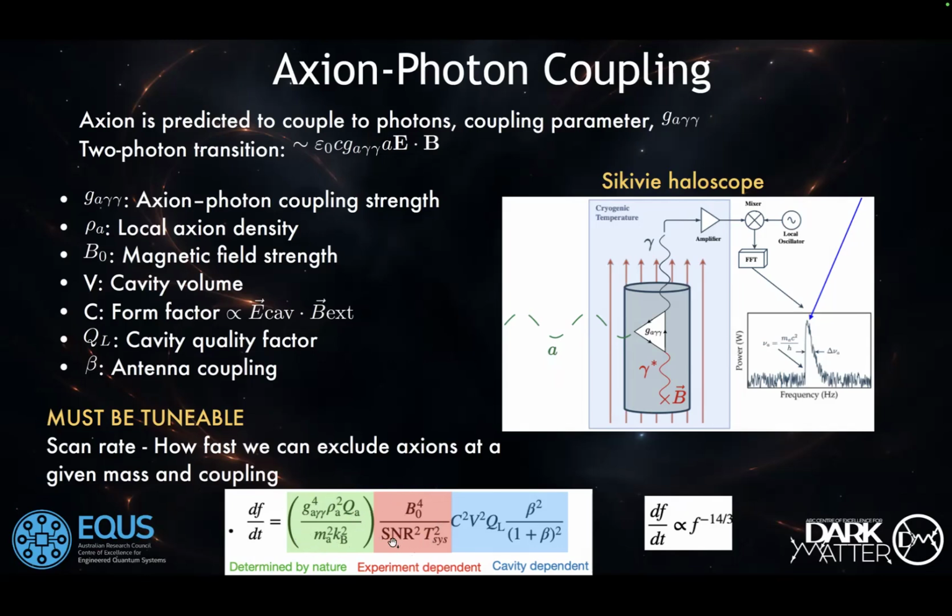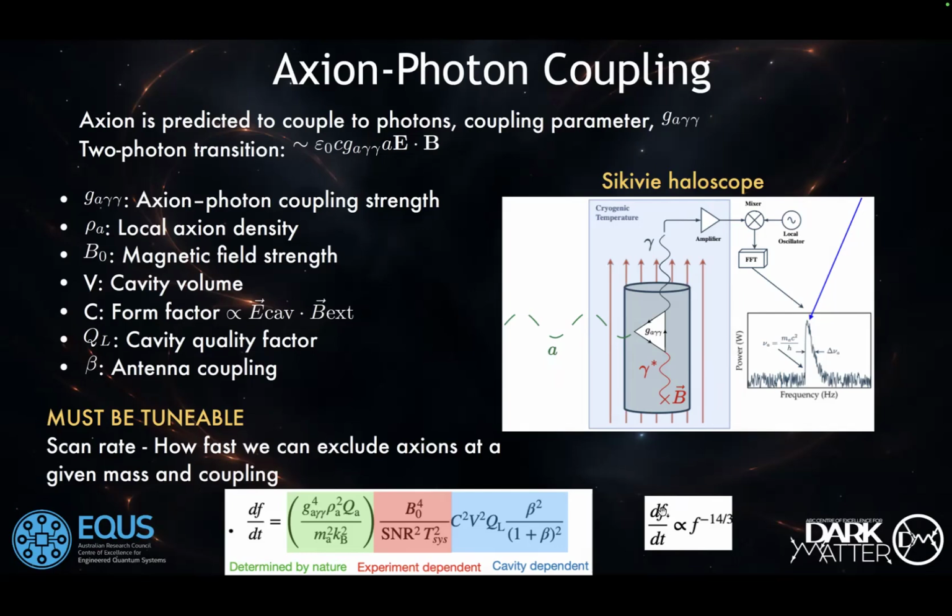Then it depends on the experiment's signal-to-noise ratio, temperature, magnetic field, and also on the cavity. So over the past decade, people keep improving these terms in order to increase the scan rates. If we knew the exact mass of an axion, we could detect it tomorrow. But that's not the problem if we would know the mass, but we don't.